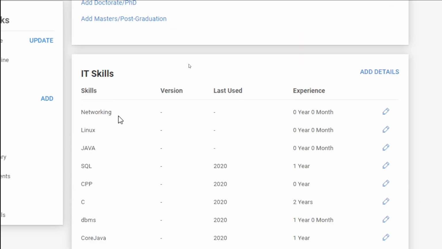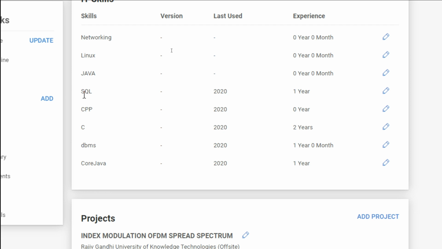And the IT skills. The difference between key skills and IT skills is that key skills is an immediate glance, and IT skills will have more information about how much experience you have in each of these skills. So if you see here, in several skills, this profile has SQL as 1 year and last used as 2020. This 1 year or 2 years need not be corporate use, but if you are doing any project in college, or if you are doing an internship, you can put that experience, and you can say you are a little bit experienced, you did projects in C, Java, like that.